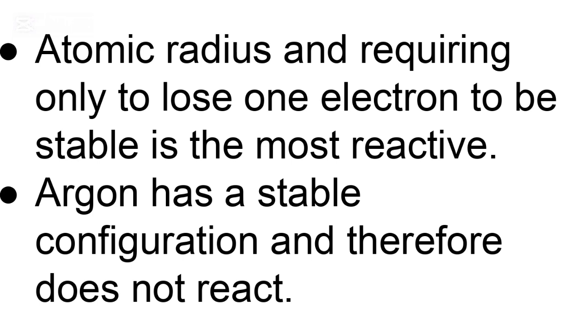Argon has a stable configuration and therefore does not react. So group 8 element, argon, we said they do not react because they are stable. They neither lose nor gain electrons at room temperature or at normal conditions.